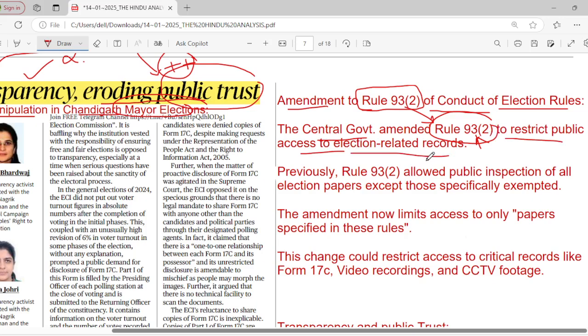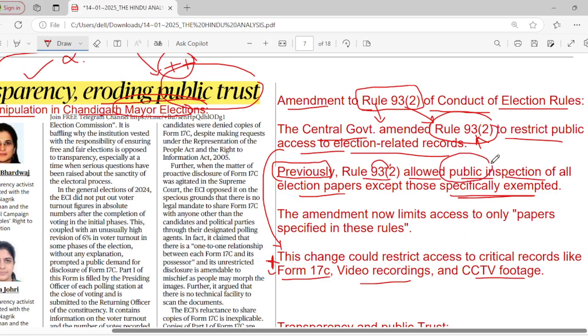Whatever the election related records are, whether it is CCTV footage, video recordings or Form 17C, the public does not have any access to them. Okay, the public should not have access to this. All these amendments have been made under this particular rule. Earlier, Rule 93 subsection 2 allowed public inspection of all election papers except those specifically exempted. Except for a few specific exemptions, people were allowed to participate in all the rest of the election papers, and it was open to everyone.